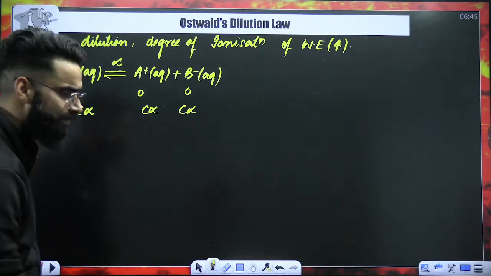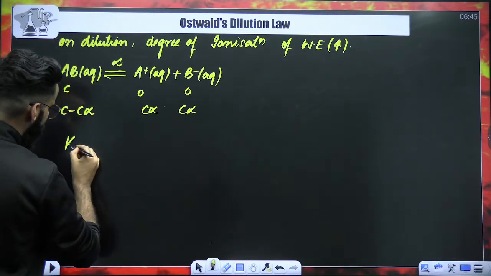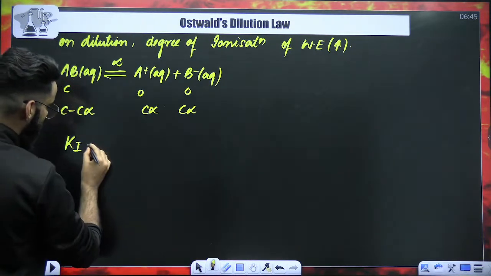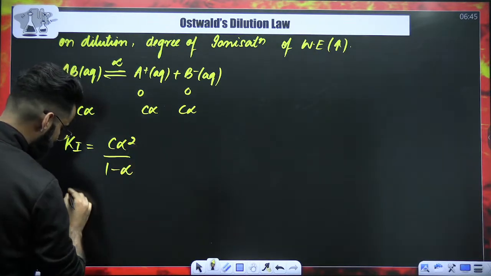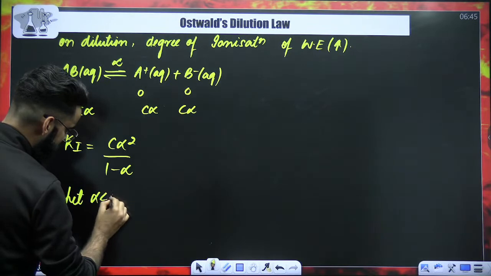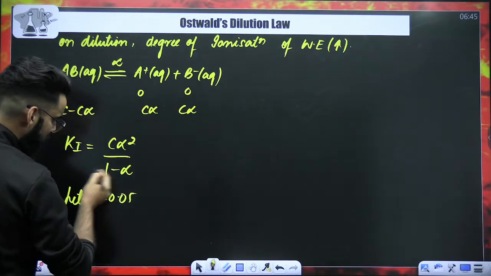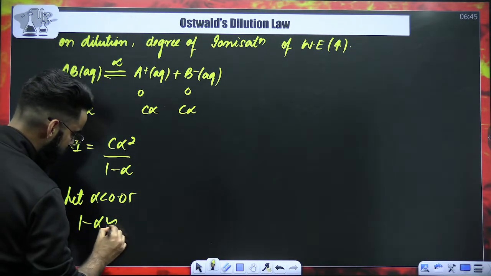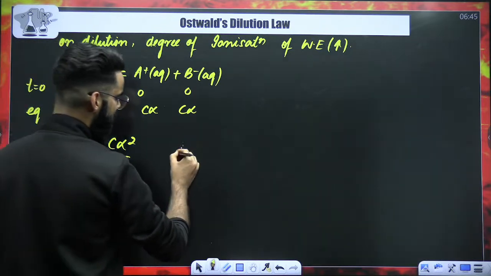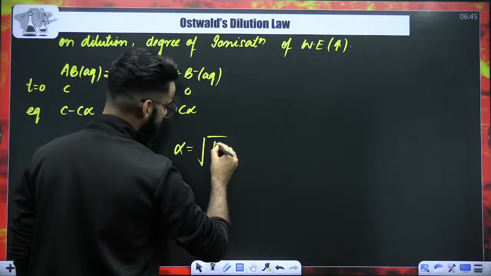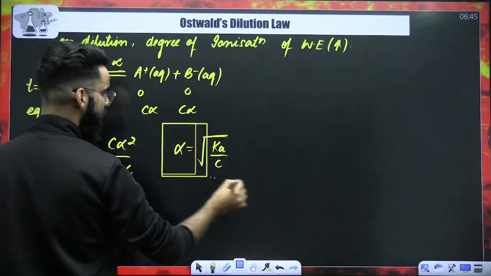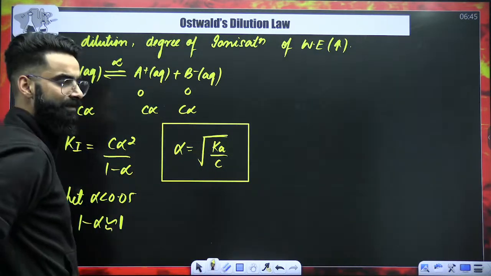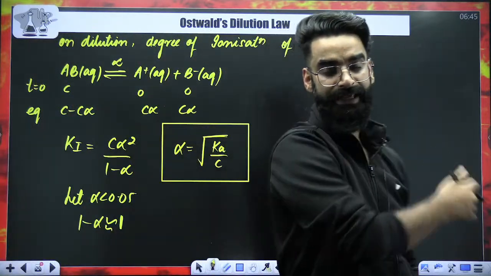Let's assume that the ionization constant of this weak electrolyte is Ki, which will be for sure C alpha square divided by 1 minus alpha. Now again, let's assume that alpha is less than 0.05. Therefore, 1 minus alpha will be taken as 1 from here, and alpha value will be equal to under root of Ka by C. Right?